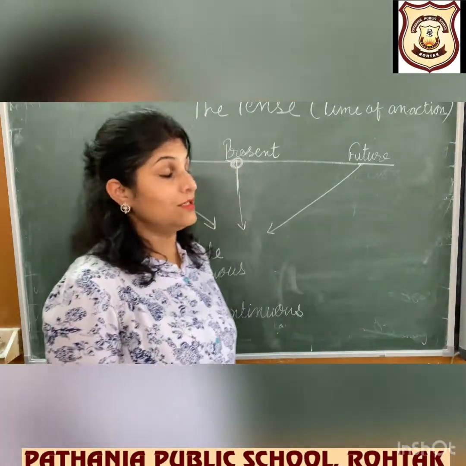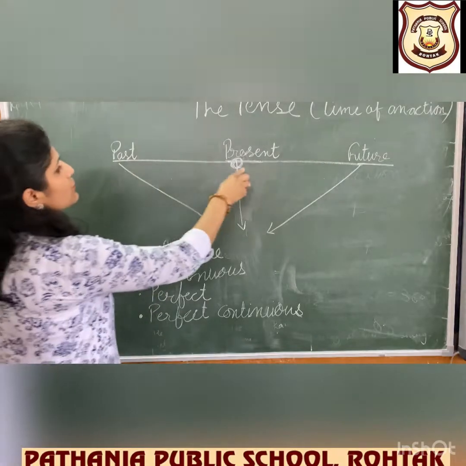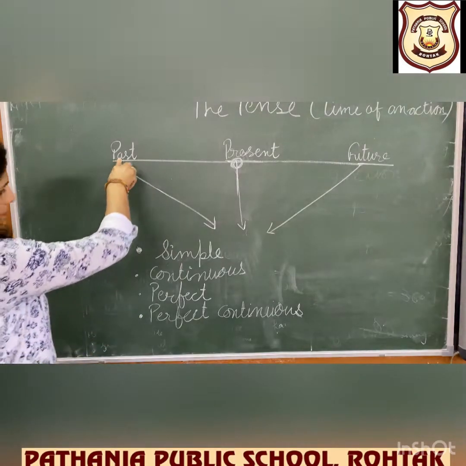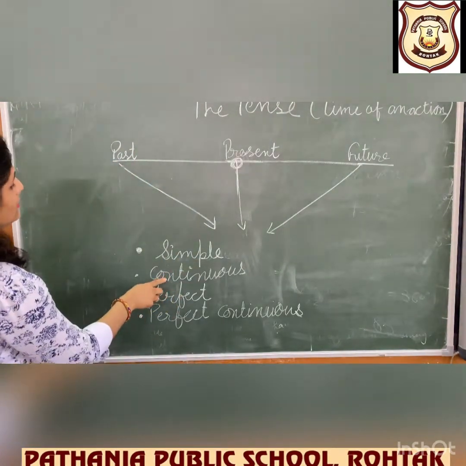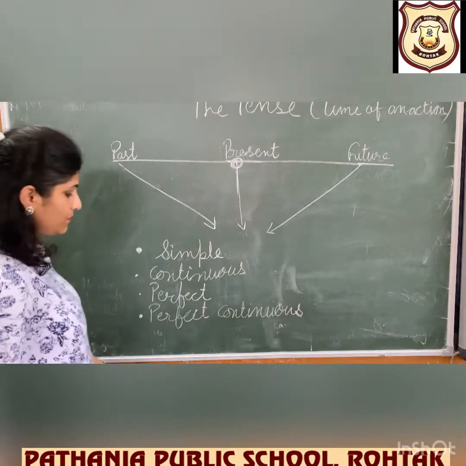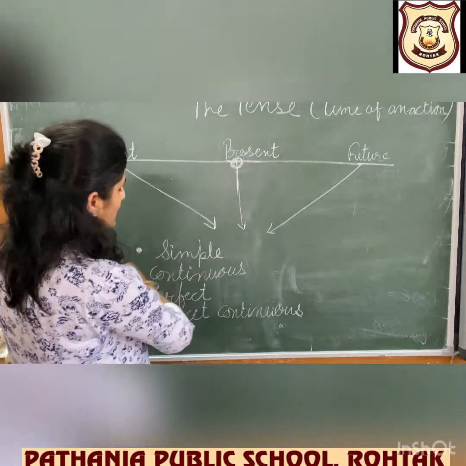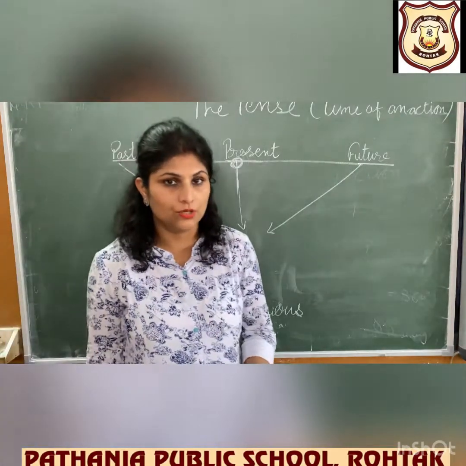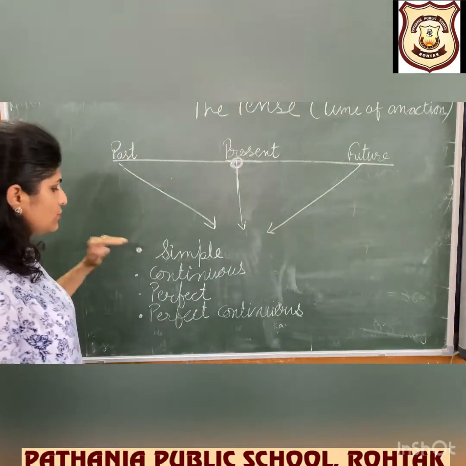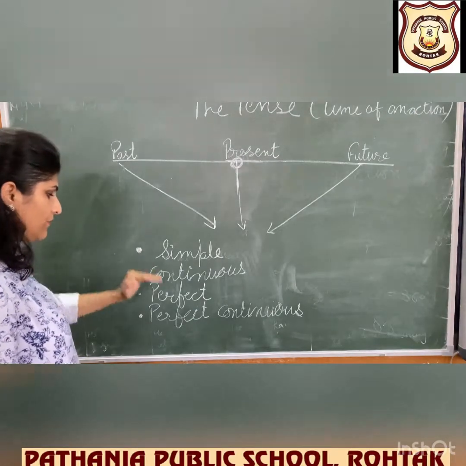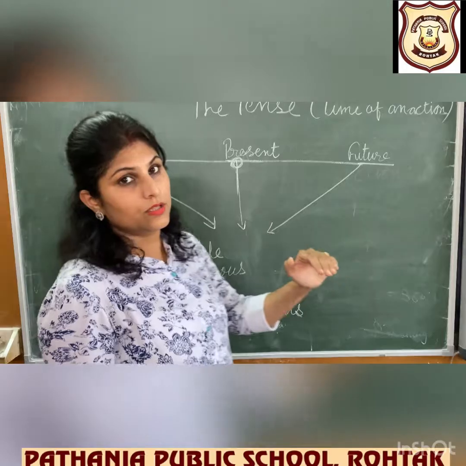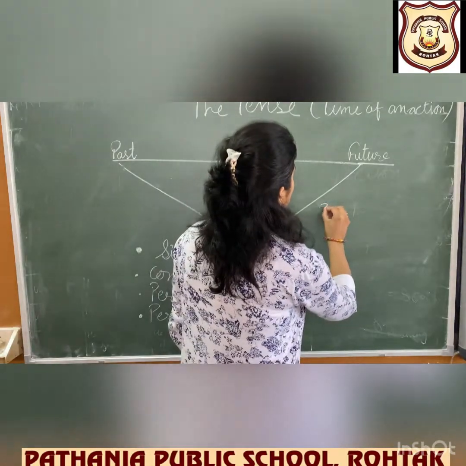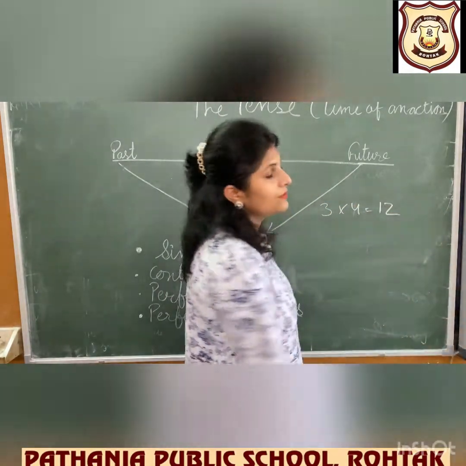So children, after that we have divided each and every tense into four subcategories. Past: simple past, past continuous, past perfect, past perfect continuous. Present: simple present, present continuous, present perfect and present perfect continuous. Future: simple future, future continuous, future perfect and future perfect continuous. So in this way we have 3 into 4, 12 tenses in all.